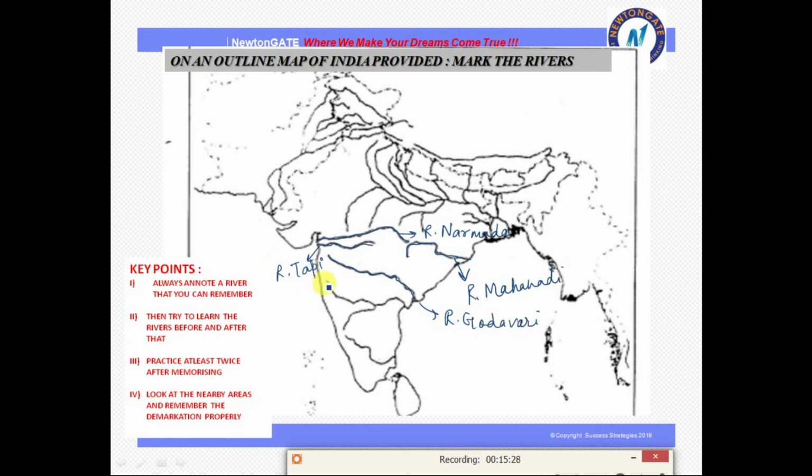Next, after Godavari, we have Krishna. This is Krishna, river Krishna. Again, river Krishna has one tributary, that is river Tungabhadra.